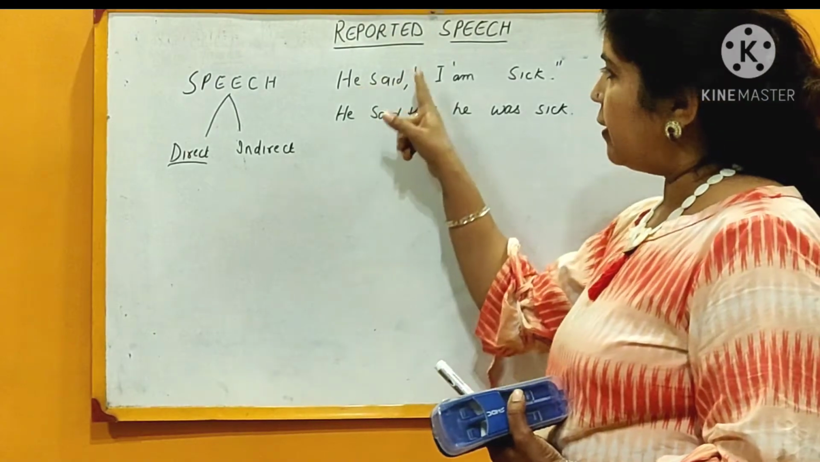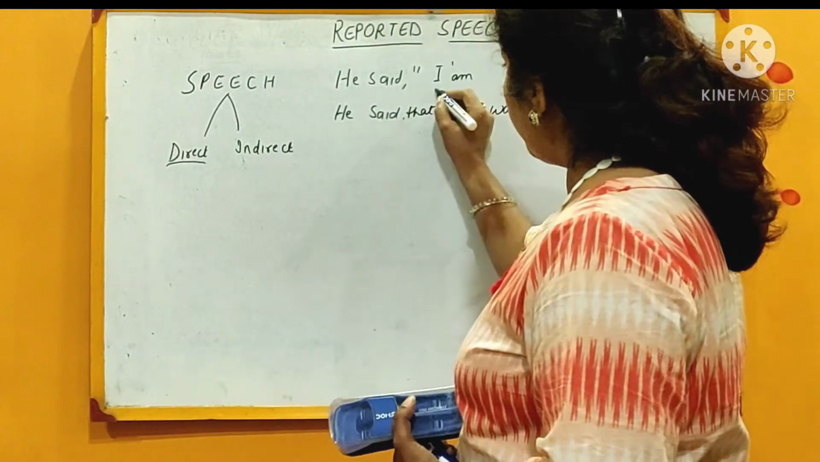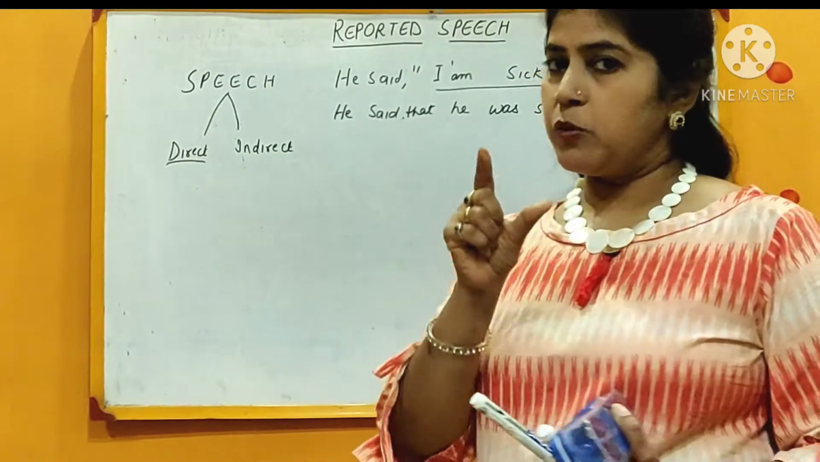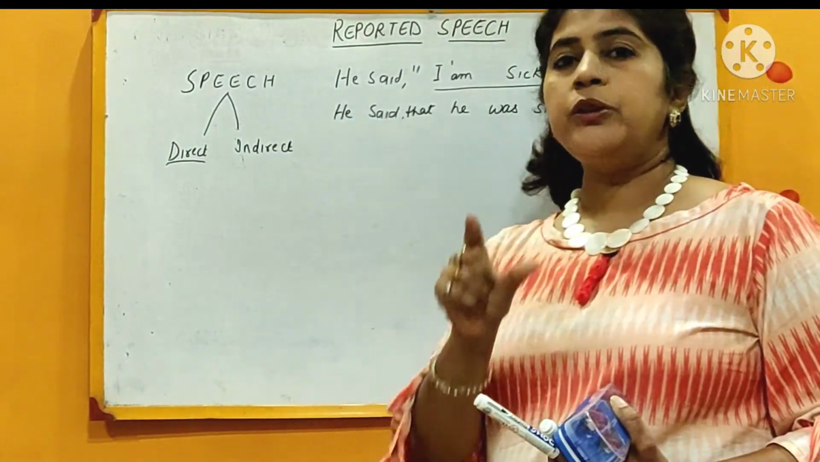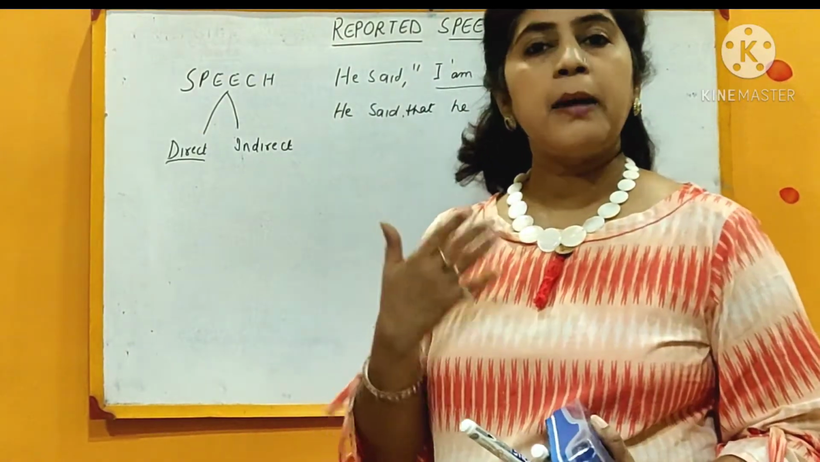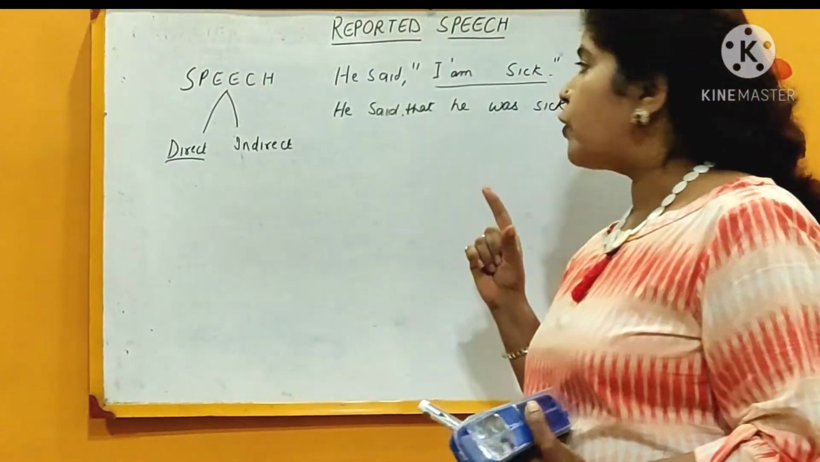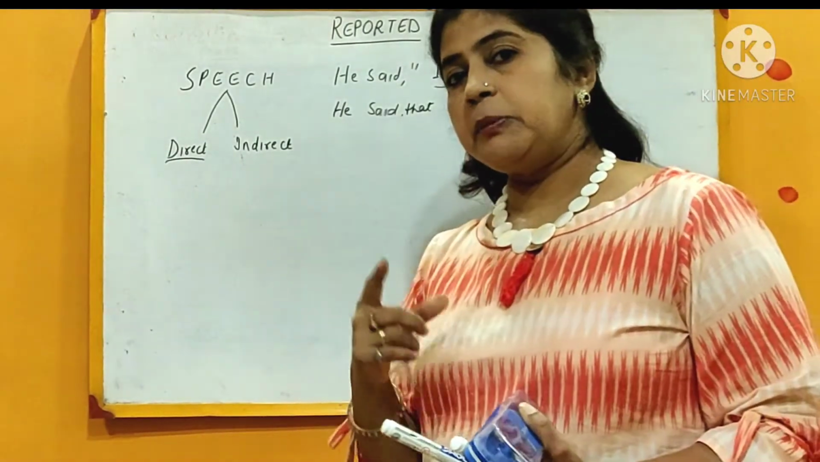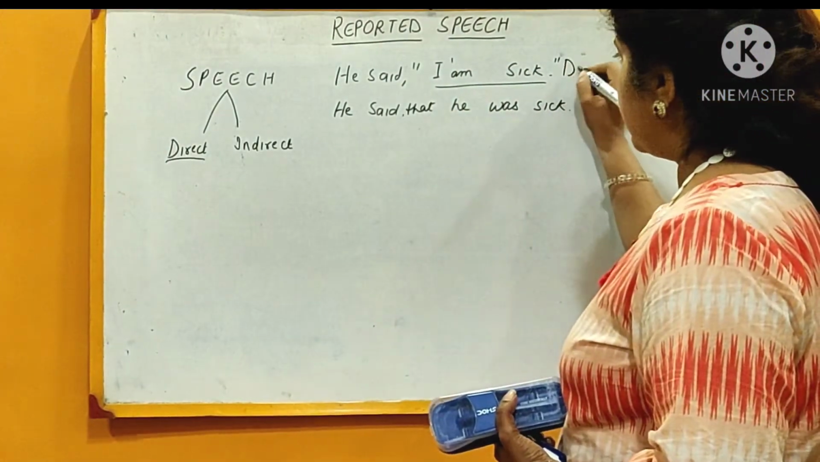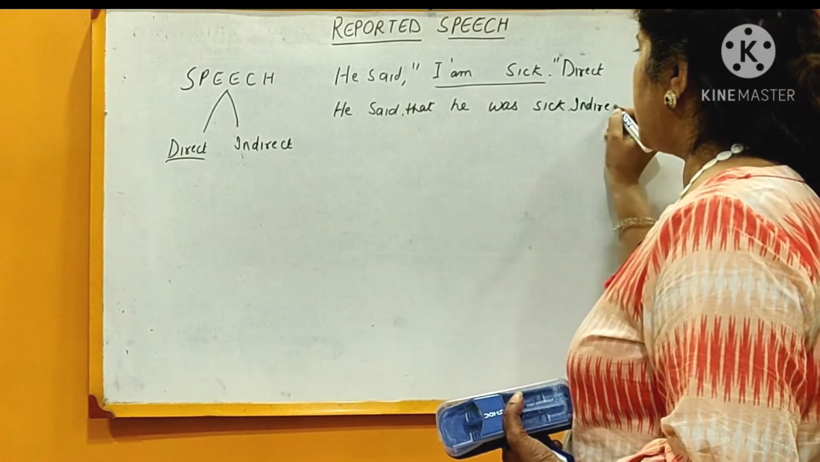So in the first sentence, inverted commas open and inverted commas close are given there. Whatever words are given within inverted commas are the actual words of the speaker. This means that the speaker is saying that I am sick. And in the second sentence, he said that he was sick. This means a third person is saying it on behalf of the speaker. So the first one is the direct speech and the second one is the indirect speech.